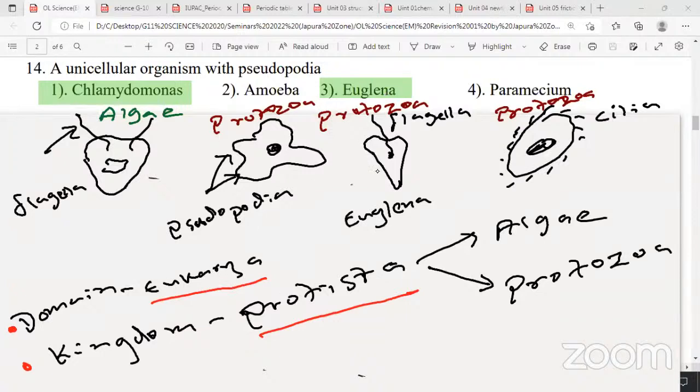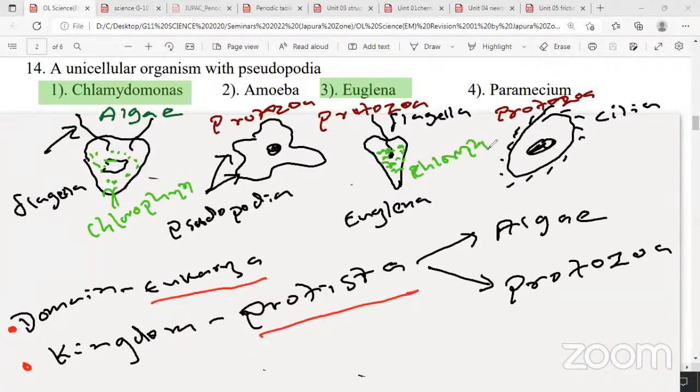Euglena and algae, that means Chlamydomonas, have chlorophyll. I'll put some green dots here. Euglena also contains chlorophyll.